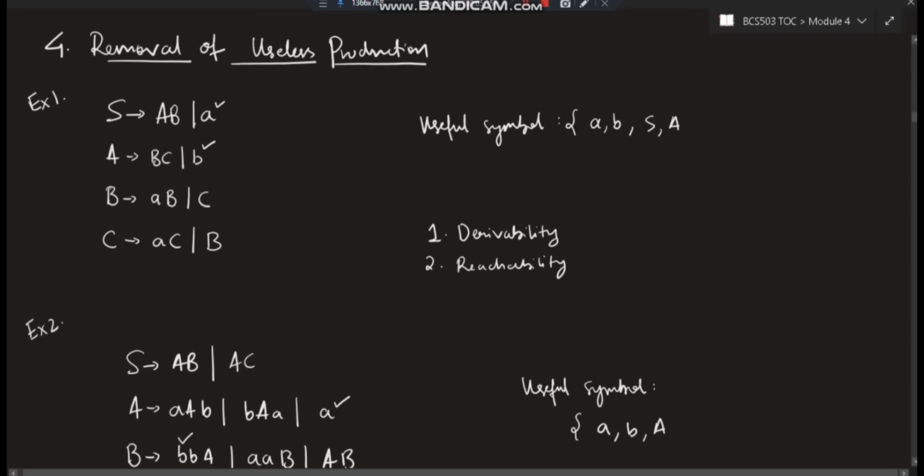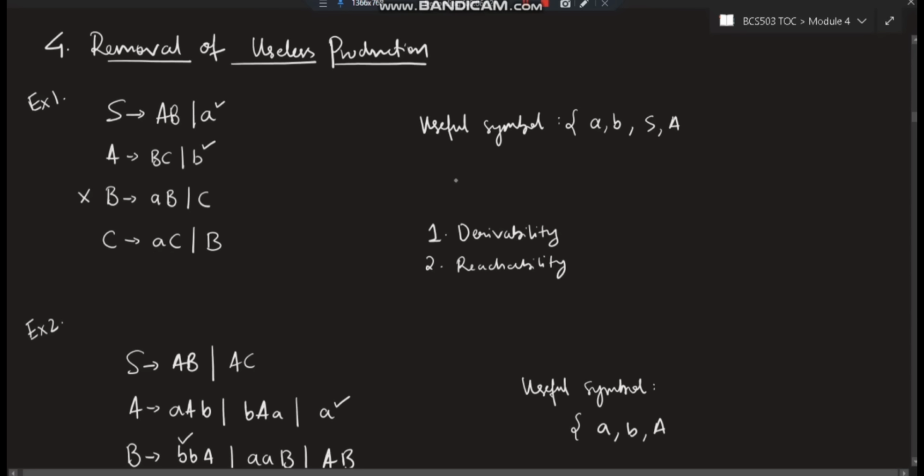How do we check if B is useful or not? Now B goes to AB. Now A, B both, are they coming in this set or not? A is coming in this set, yes. Capital B is coming in this set, no. So we cannot consider this for determining that it is useful. C, is C present in this set? No. If these both are not present, therefore this is not a useful character. This is not a useful production. Okay, moving on to the next one.